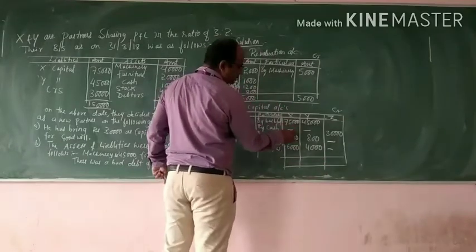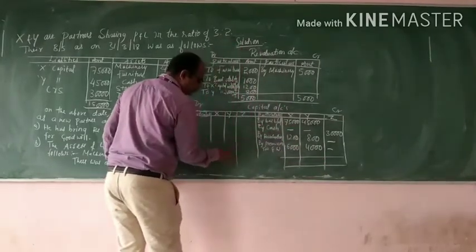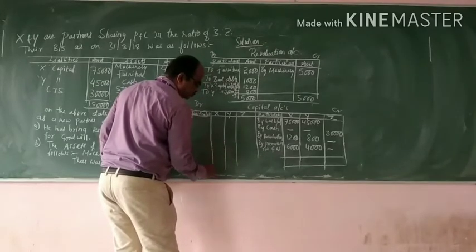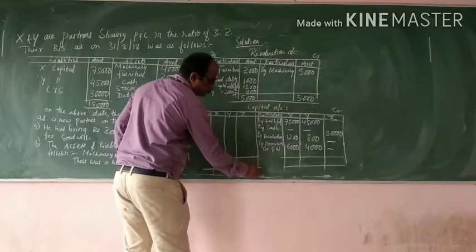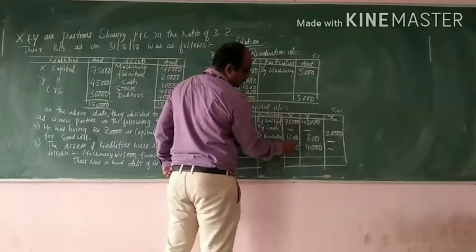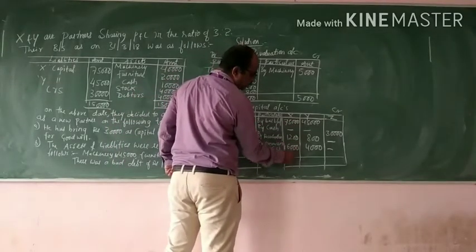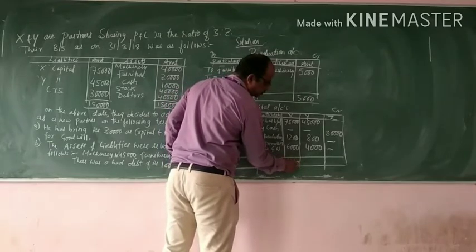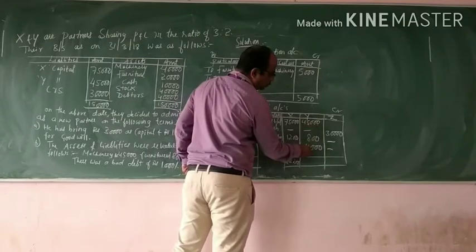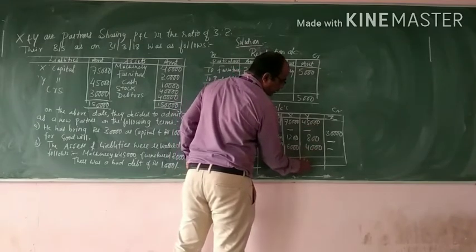So now this balance is 75 plus 6, 81, 82,200. 45 plus 4, 49,800.